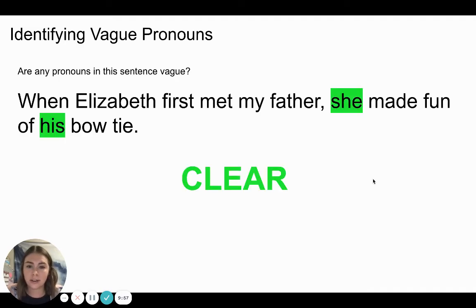You did not need to circle anything. All of the pronouns in this sentence are clear because Elizabeth is going to be the only she, and the father is going to be the only his. So in this case, all of the pronouns are clear.